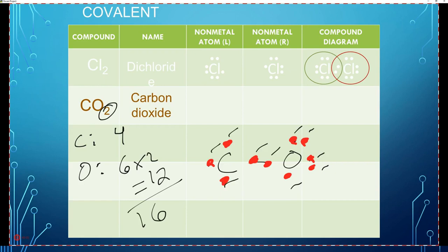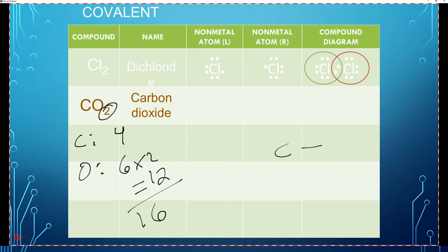Oh wait, we're not drawing the other oxygen. Let's draw the other oxygen. So let's put carbon in the middle, and we're going to draw a bond between them. And remember that bond is going to be 2 electrons shared between them. So I forgot to draw the other oxygen. So let's try this again.